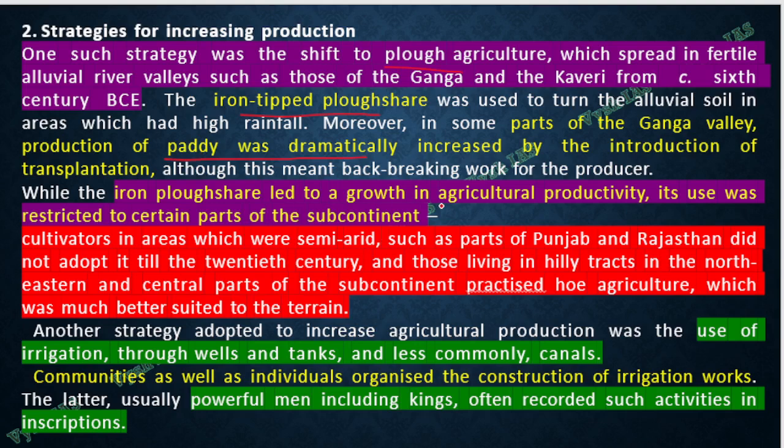So increasing agricultural productivity is one way, so that you get more and more revenue. And in different places, it will be a different way. In the Ganga Valley, there is this dramatic increase of paddy cultivation. In Punjab, Haryana and all, the hilly areas are there. There also you do hoe agriculture, which is best suited for their terrain. And in other places, including South India, you have irrigation methods getting improved so that your revenue gets increased. So that depends on place to place. Some places well and tank will be there, some places canal will be there. Powerful men, including the king, often recorded such activity in inscriptions also. That is how you come to learn all these things.